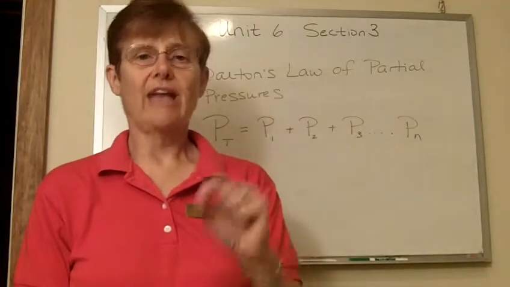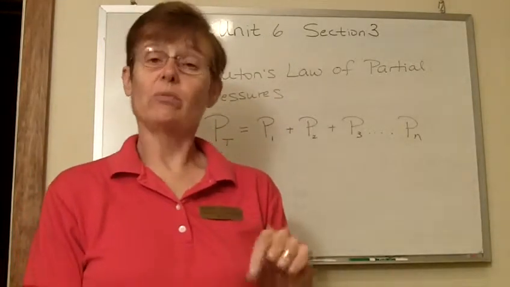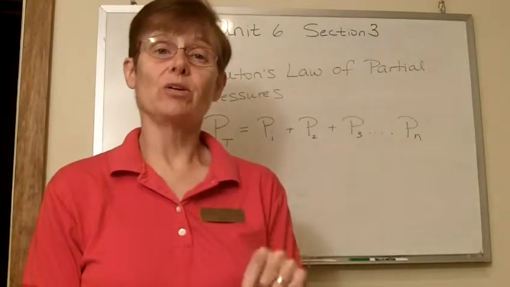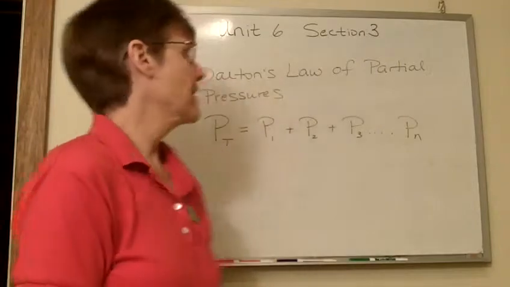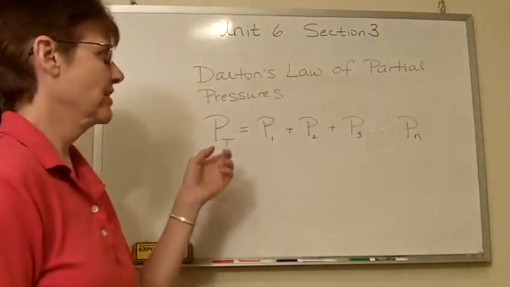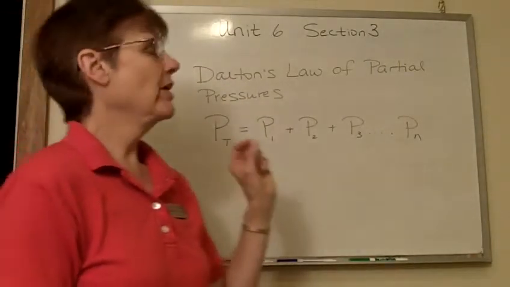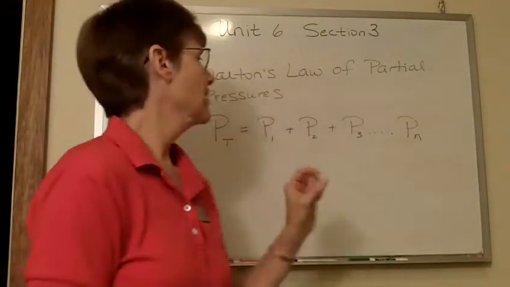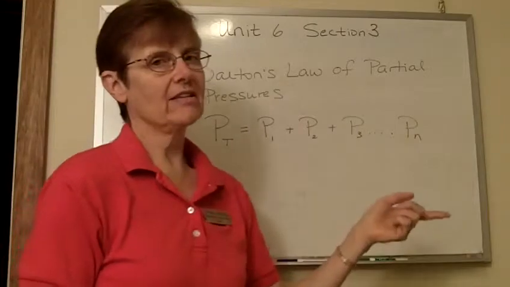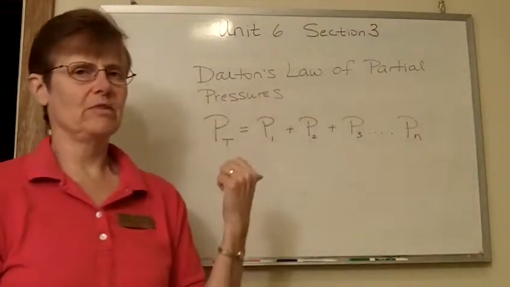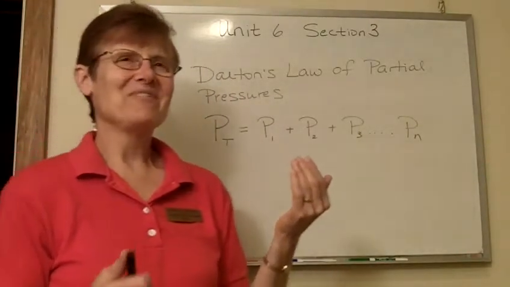Each individual gas will exert some amount of pressure, and that's called its partial pressure, because it's not the total pressure, it's just the pressure from that one gas. And then there is obviously a total pressure in the container. So what Dalton is telling us is that all the individual pressures from all the individual gases add up to the total pressure, and that seems pretty much obvious.